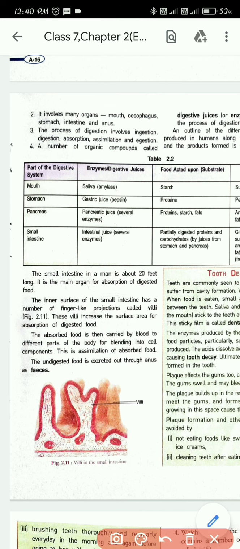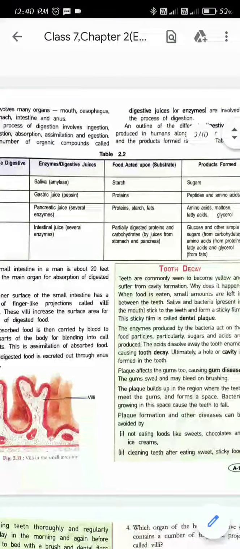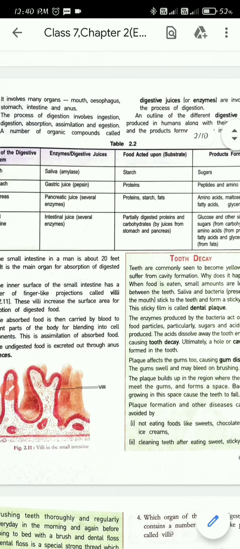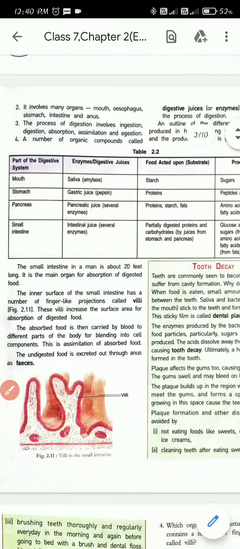Amylase acts upon starch, and after amylase acts upon the starch, it is now produced into sugar. Next, stomach. In the stomach we get what? Gastric juice. And in the gastric juice we get an enzyme that's known as pepsin.